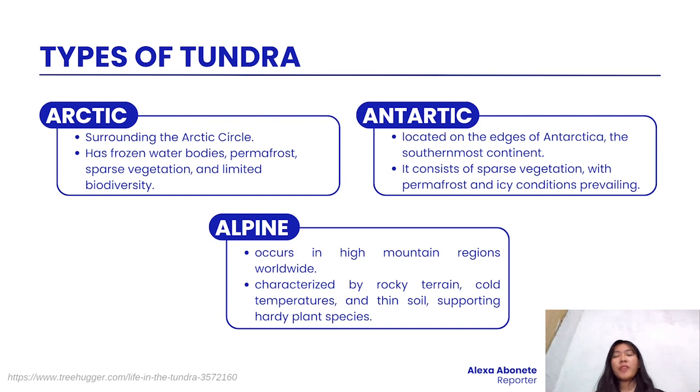For the Arctic tundra, it surrounds the Arctic Circle, and it has the presence of frozen water bodies, the permafrost. It has sparse vegetation and limited biodiversity. Then the Antarctic, which is the coldest tundra of all the tundras, is located on the edges of Antarctica, and it consists of sparse vegetation with permafrost and icy conditions prevailing. The third or last type of tundra is the alpine. The alpine tundra occurs in high mountain ranges or regions worldwide, and it is characterized by rocky terrain, cold temperatures, and thin soil supporting hardy plant species.